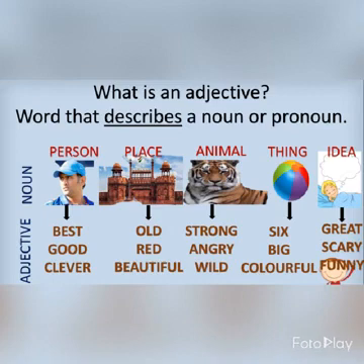For example, in the case of MS Dhoni, what are the qualities that you think about MS Dhoni? You can say that MS Dhoni is a best cricketer, MS Dhoni is a good person, or MS Dhoni is a clever captain. So here the words best, good and clever describe MS Dhoni as a person.